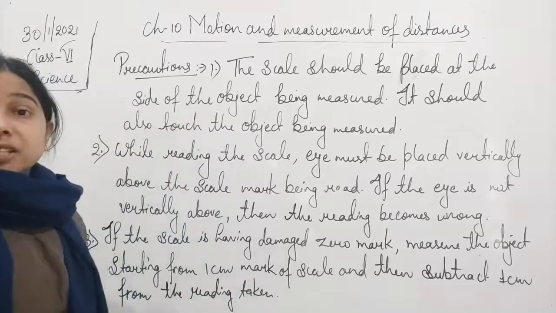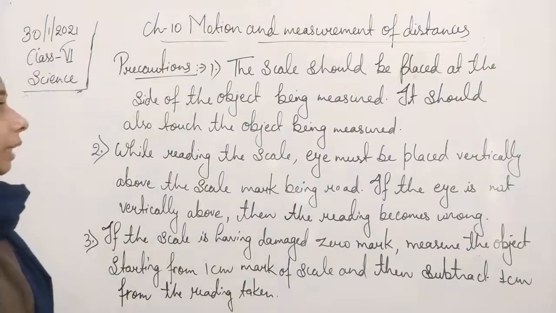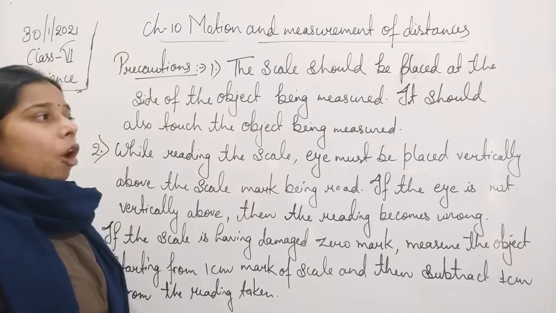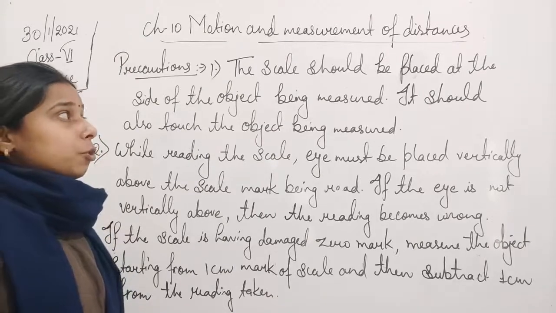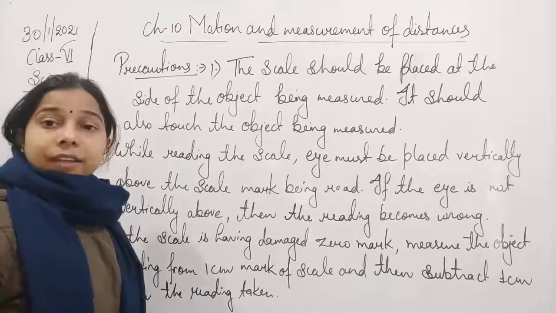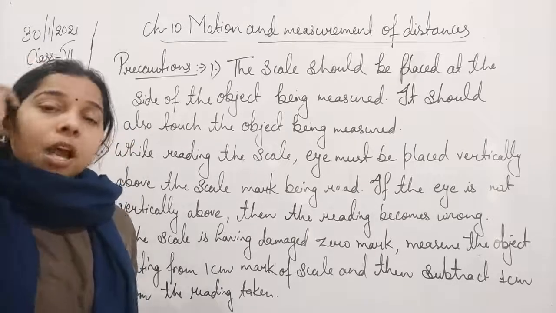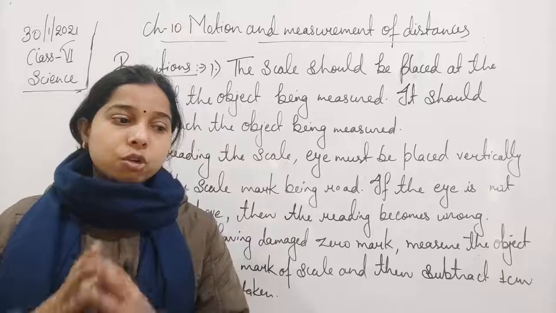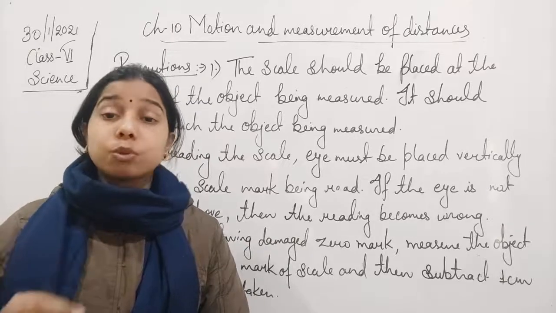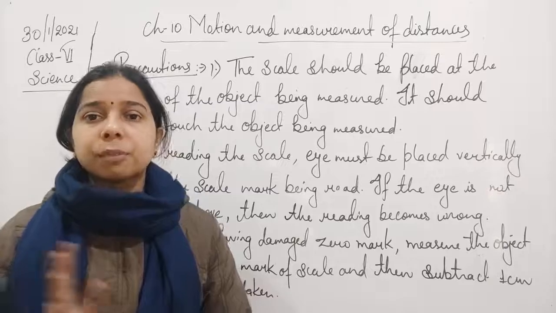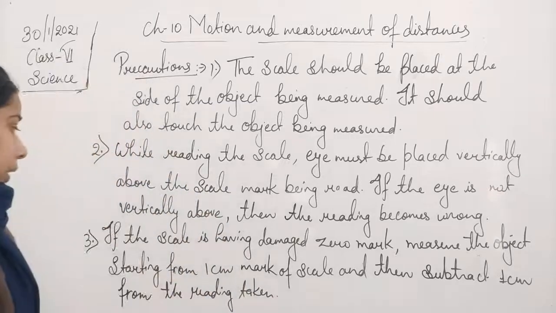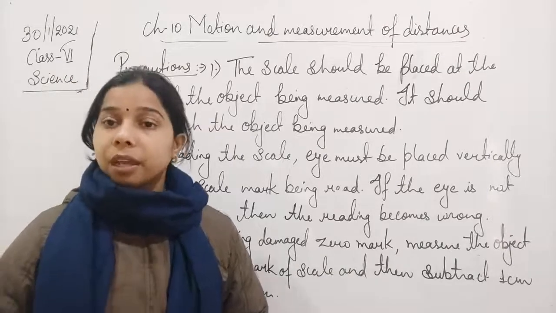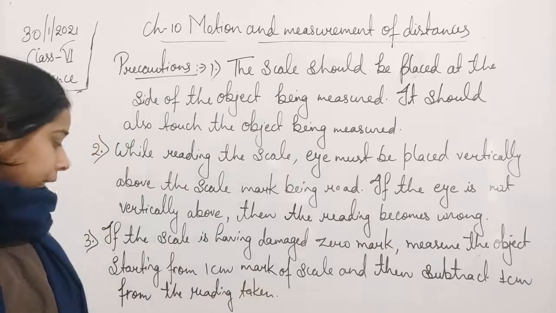These are the precautions that a person should take while measuring the length of a particular object. Now you see here students, first of all we should keep the scale at the side, and then we should start taking the measurement of the length. The second thing, while reading the measurement, we should always keep our eye vertically above so that we can get the correct reading. Instead of taking from the sides, we will get the wrong reading. Then the third one, if the scale has a zero error or a damaged zero mark, then we will start with the 1 centimeter and then subtract it from the actual reading.